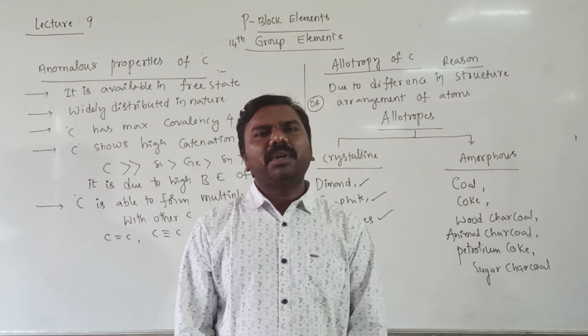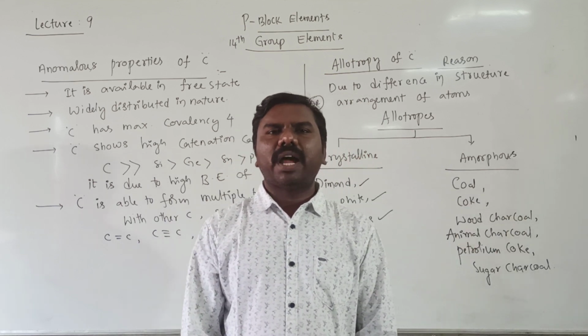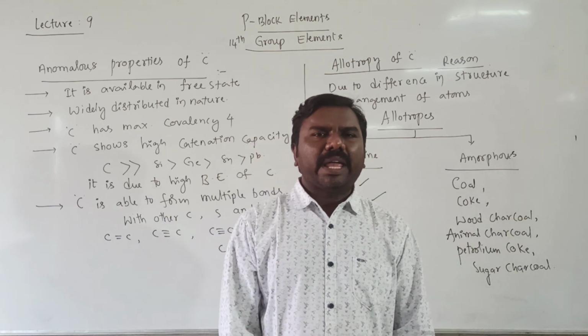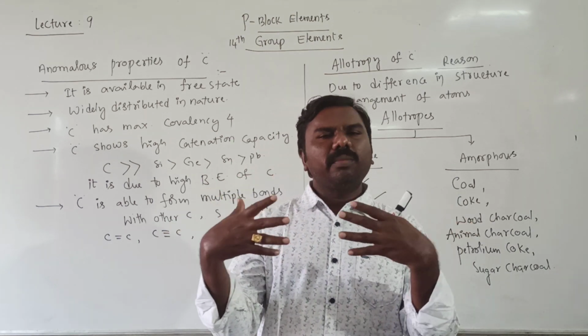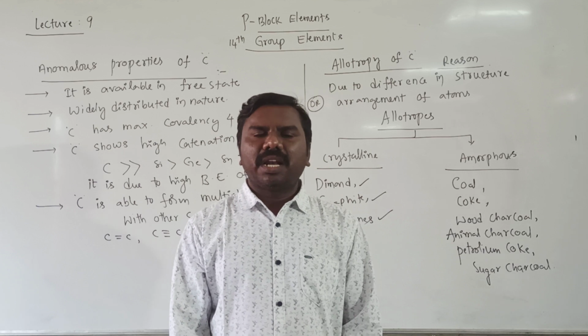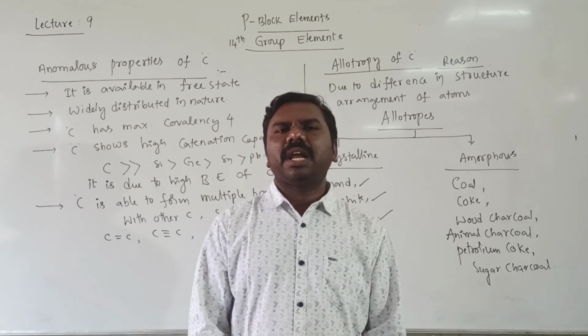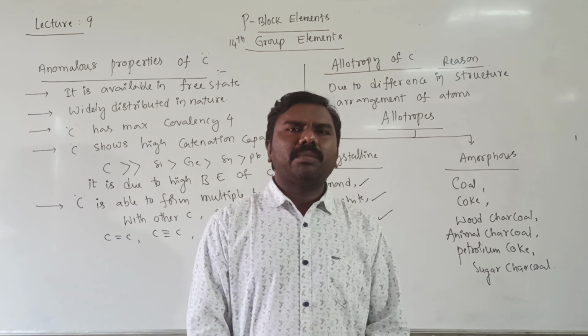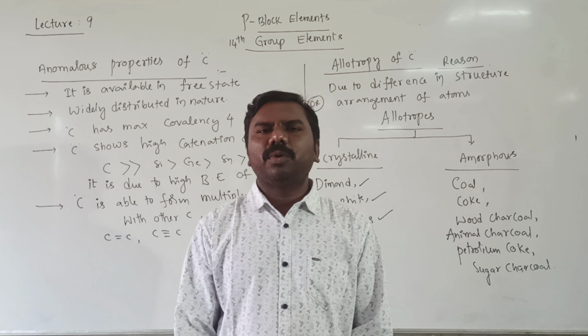Next, diamond glitters when light falls on it because of its high refractive index. Diamond is inert because of strong bonds. Hard and unreactive, or less reactive, but even then it can react with a very few compounds. Diamond is hard, that's why it is used to cut other materials.